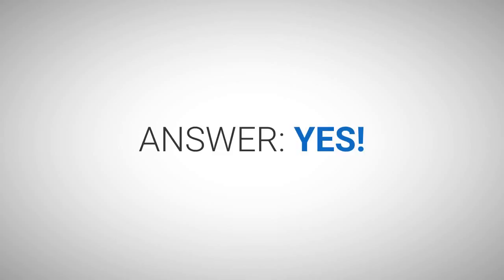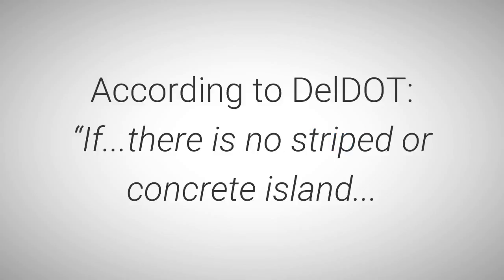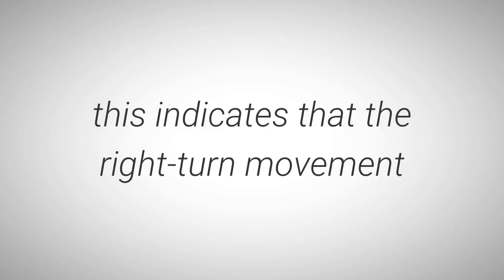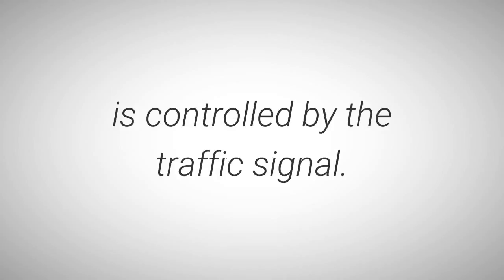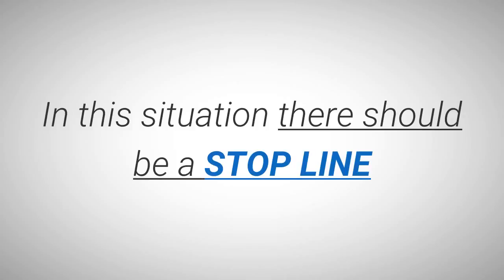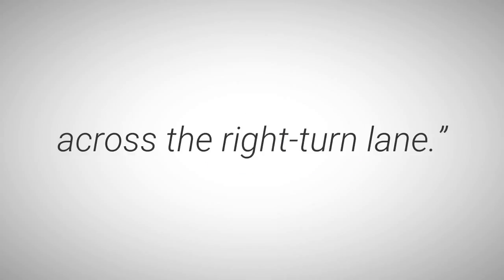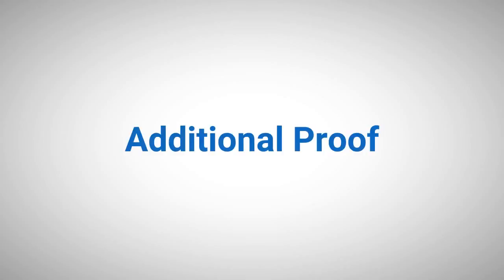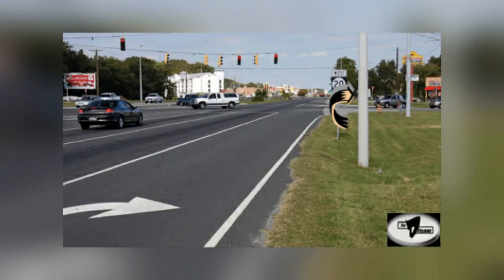Answer: Yes. According to DelDOT, if there is no striped or concrete island, this indicates that the right turn movement is controlled by the traffic signal. In this situation, there should be a stop line across the right turn lane. Additional proof: 1. See intersection picture number 5-7 above, where DelDOT proves by their own signage a traffic signal does not have to be located over the traffic lane it controls. 2. The traffic signal is not located over the right turn lane.